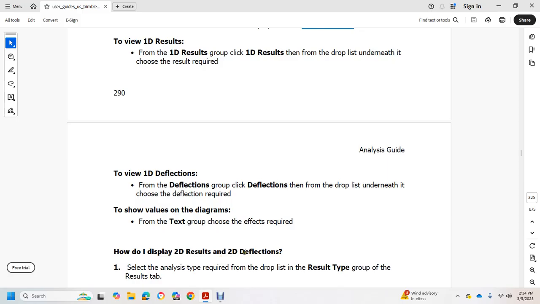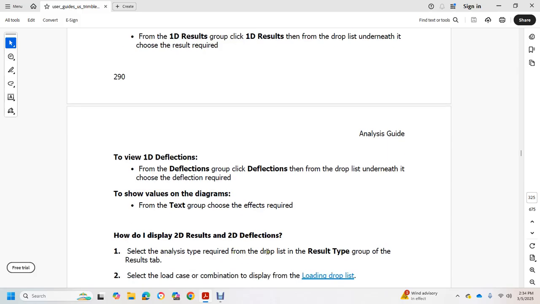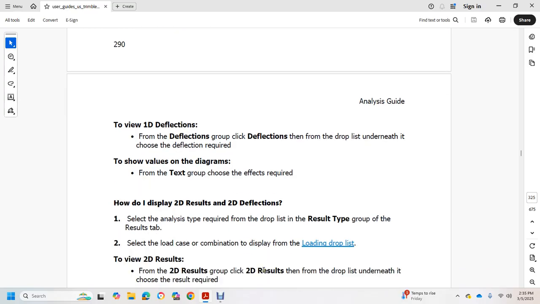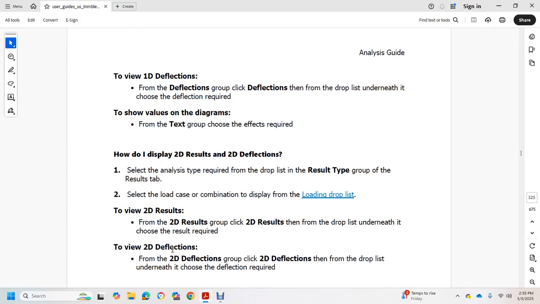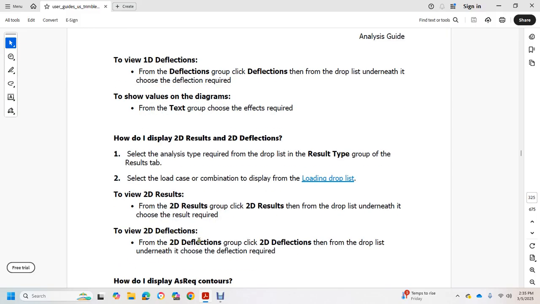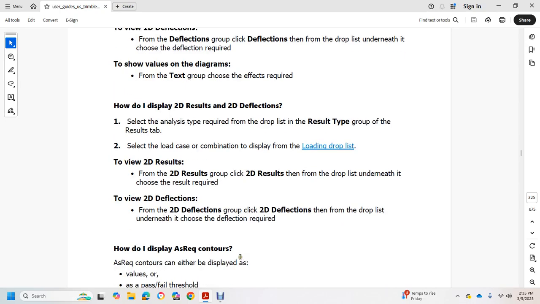How do I display the 2D result and 2D deflection? Select the analysis type required with the drop list in the result type group of the result tab. Select the load case or combination to display with the load drop list. For the 2D result, use the drop list underneath the 2D result group and choose the type of result required. For the 2D deflection, click the 2D deflection drop list underneath the group and choose the type of deflection required.